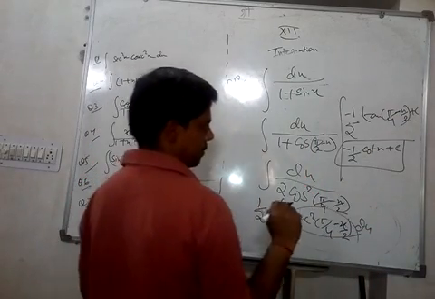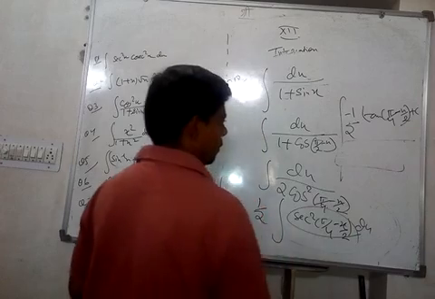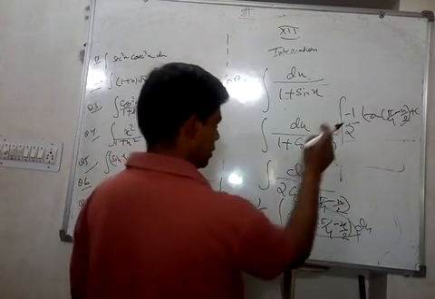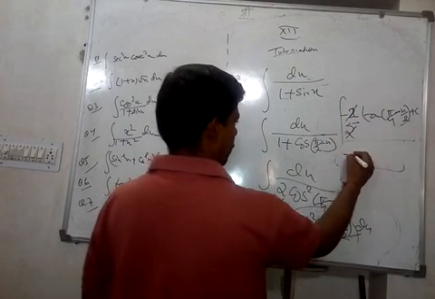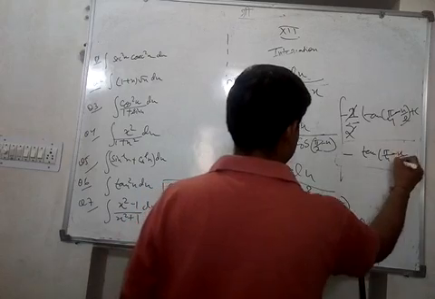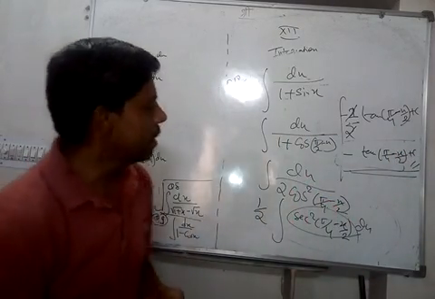So there are some changes here. Okay, this answer is wrong. You will have to multiply this by 2, because this is minus also and multiplied by 2 also. 2 and 2 get cancelled. It is minus tan of pi by 4 minus x by 2 plus c. This is the correct answer for 1 plus sin x.